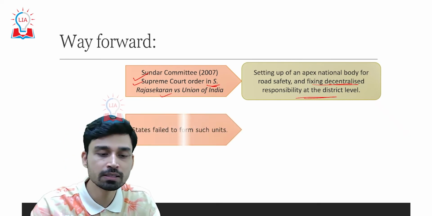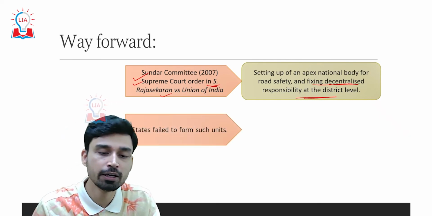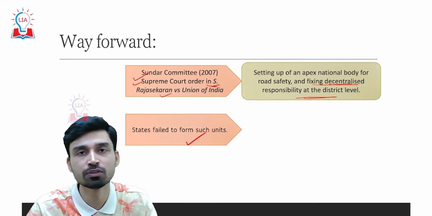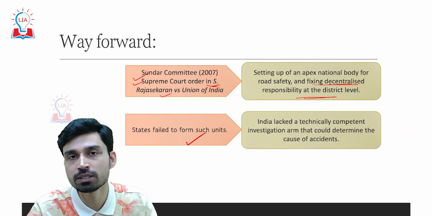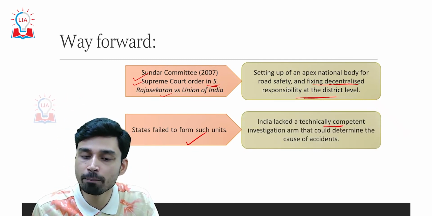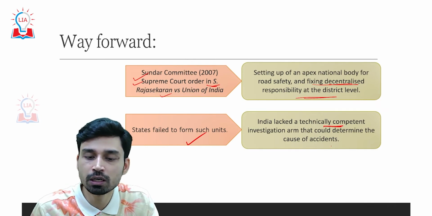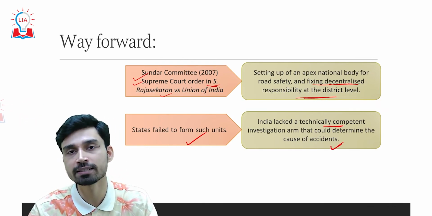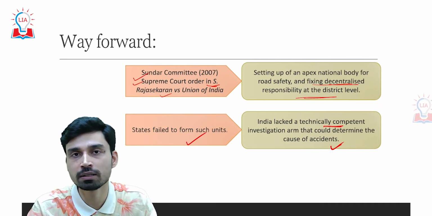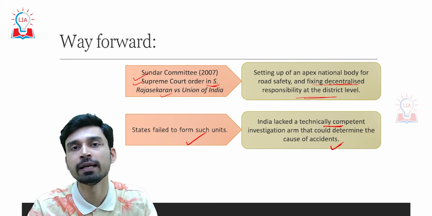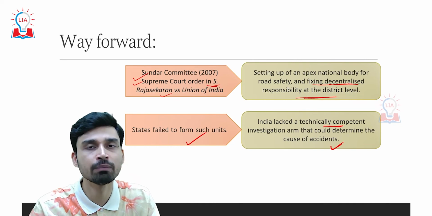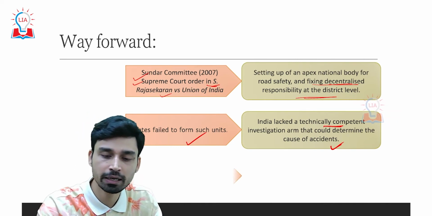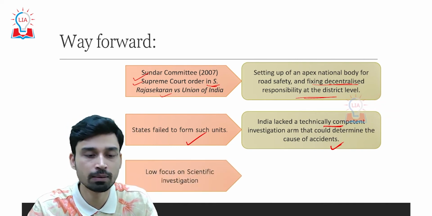The problem is that states have failed to form such units as guided by the Sundar committee, and due to this India lacks a technically competent investigation arm that could determine the cause of accidents. If you cannot scientifically determine what is causing road accidents, you cannot take measures that can prevent them. So focus on this is very important.